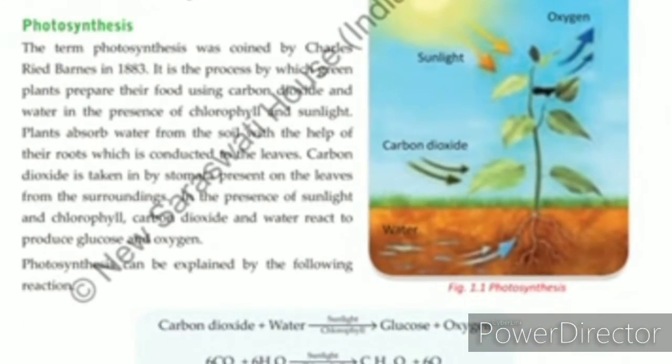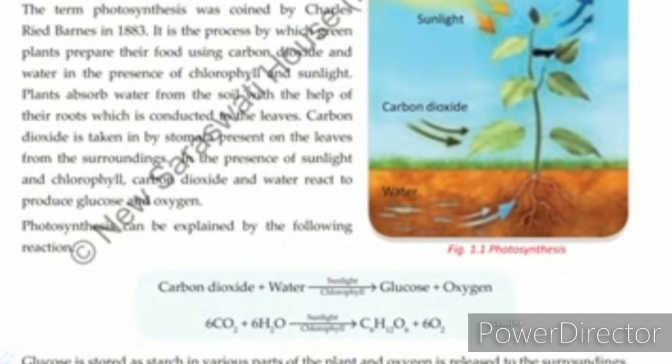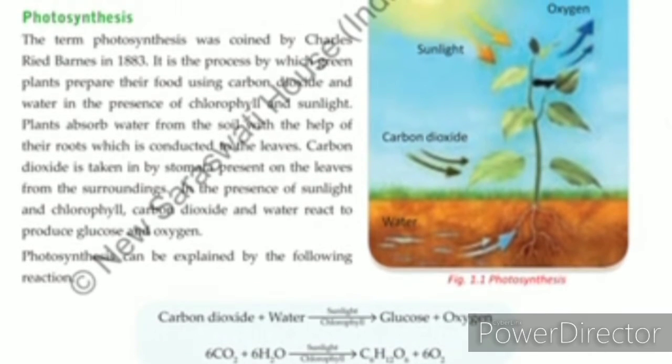In the reaction given there, carbon dioxide plus water in presence of sunlight, the chlorophyll molecule absorbs this sunlight and makes glucose as the food, and oxygen is a byproduct.